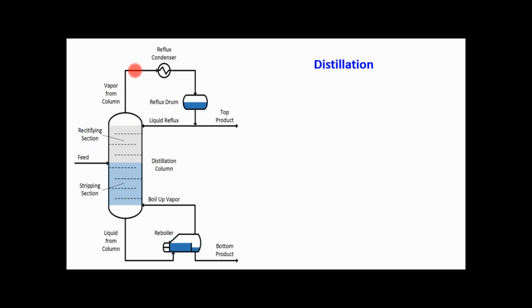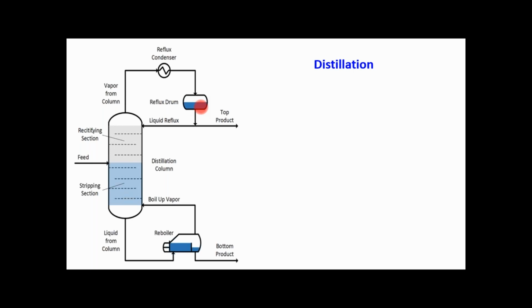These vapors are sent to the condenser, where the temperature and pressure are constant. At constant temperature and pressure, the vapors are converted into the liquid phase by removing the latent heat, and these liquid components can be stored in the reflux drum.